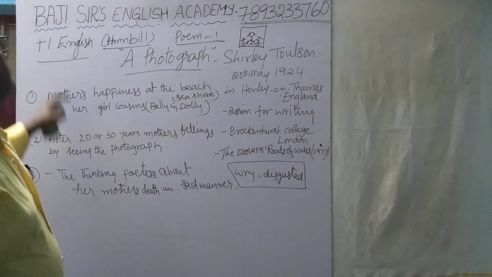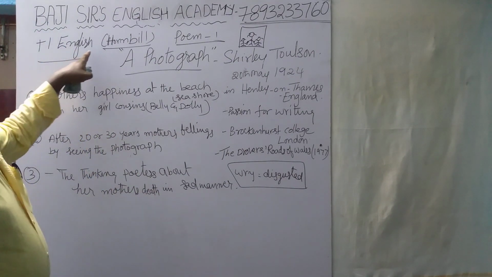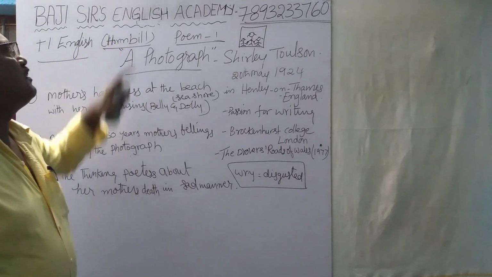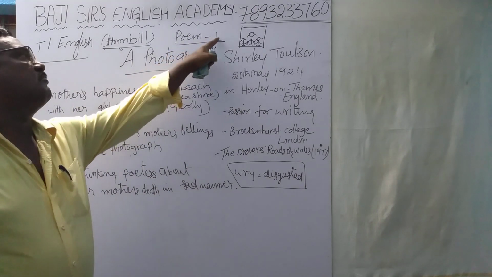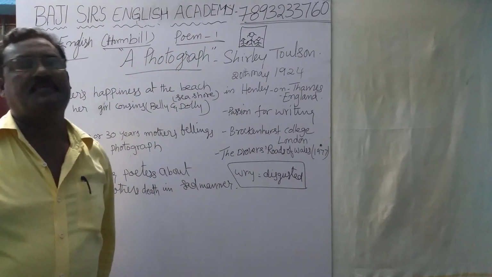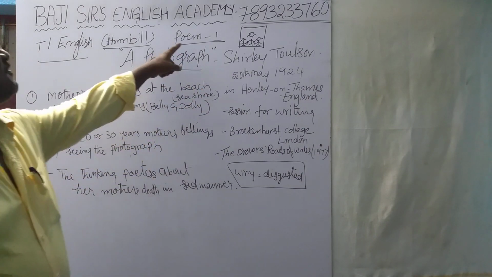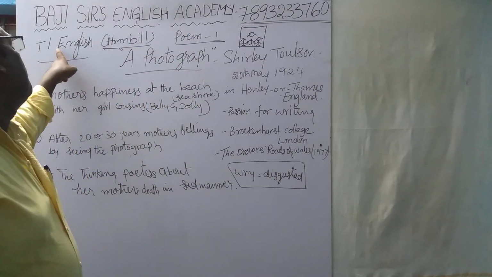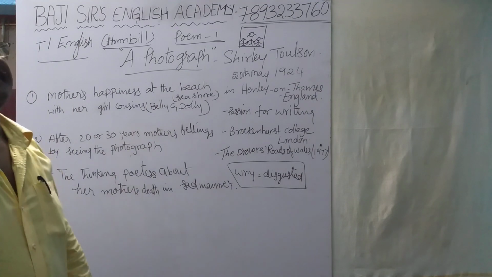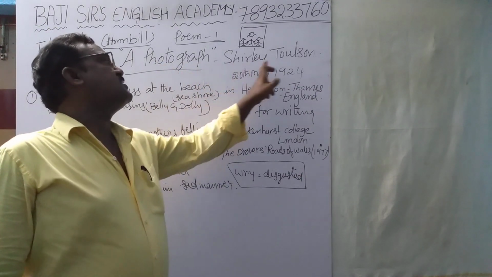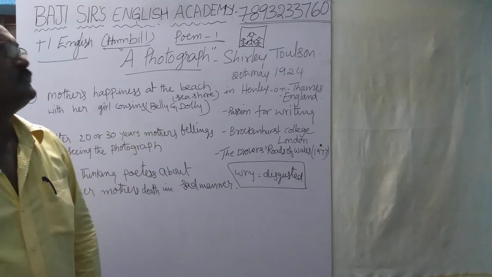Today we are going to discuss the Plus One English Central Syllabus. The name of the book is Hornbill, Poem 1, A Photograph. Now, about A Photograph, the first poem of the Plus One English Central Syllabus, which was written by Shirley Toulson.